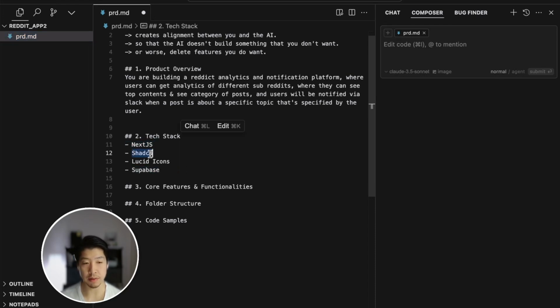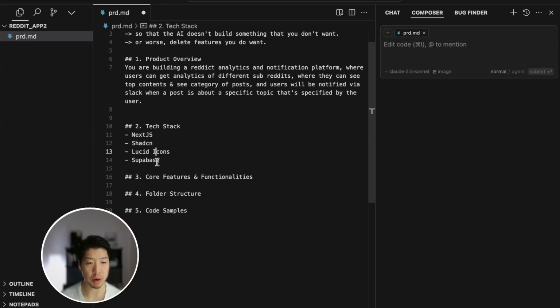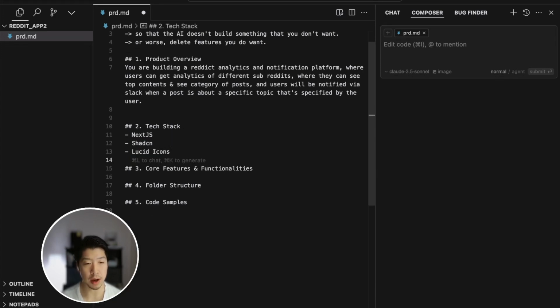We'll also use shadcn for some UI components and Lucide icons just to make things look modern and pretty. One thing to note here is I'm actually going to get rid of Supabase for now, because in the first part, we just want to focus on setting up the project and focus on the front end. If we do the back end too early, it's going to introduce a lot of complications and complexity that makes it more difficult for the AI. So we're going to add the front end first and then add the back end later.